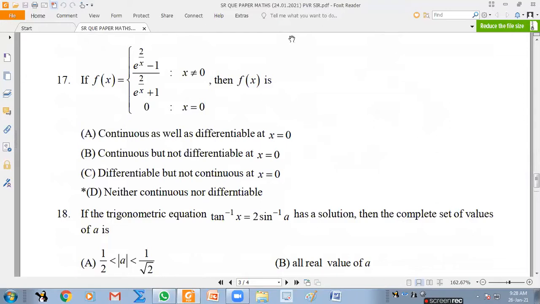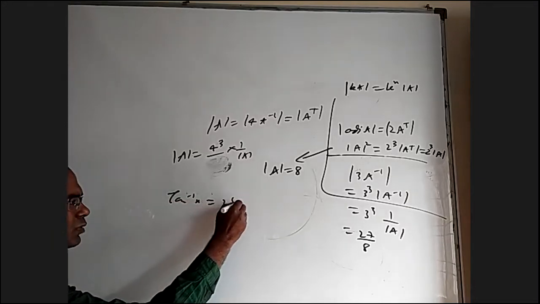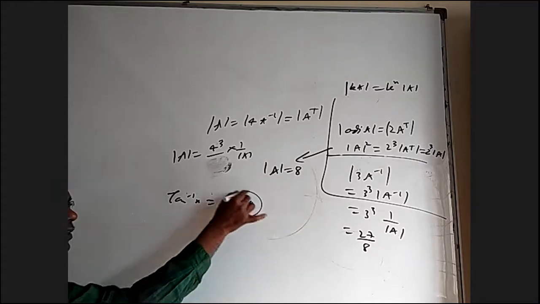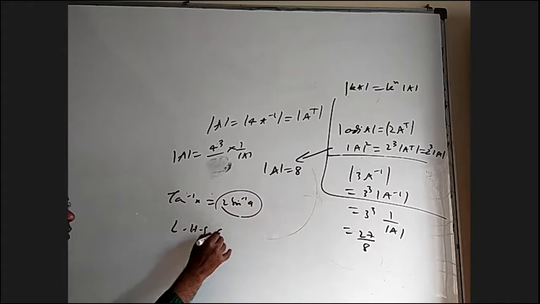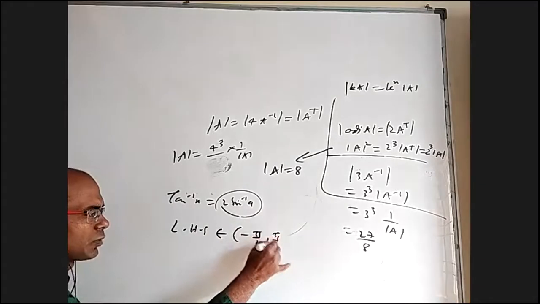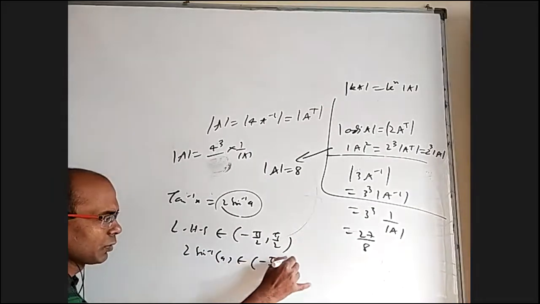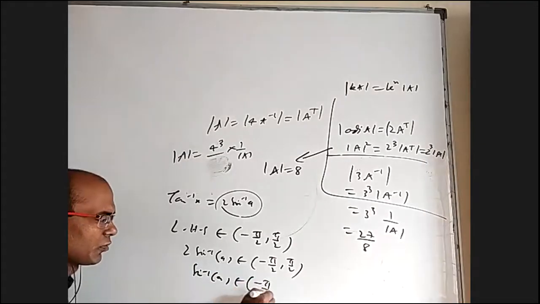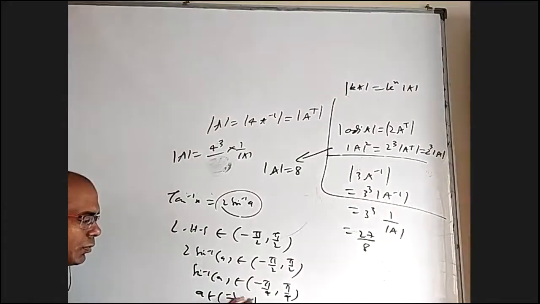18 is quite straightforward in the sense they wanted tan inverse x is equal to 2 sin inverse A should have a solution. Basically, as long as this RHS is within the range of LHS, you'll get a solution. When the values of this go outside the range of this, it will not have a solution. So LHS, what is the range? Open interval minus pi by 2 to pi by 2. So based on that, 2 sin inverse A should belong to minus pi by 2 to pi by 2. When you divide by 2, sin inverse A should belong to minus pi by 4 to pi by 4. Then A should belong to minus 1 by root 2 to 1 by root 2.